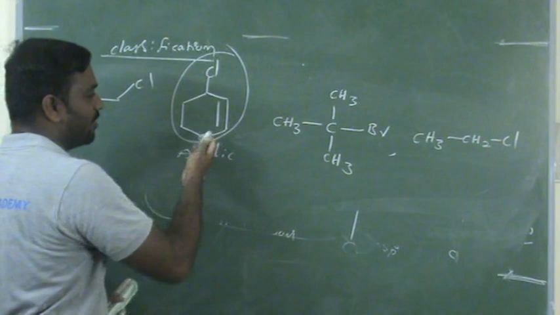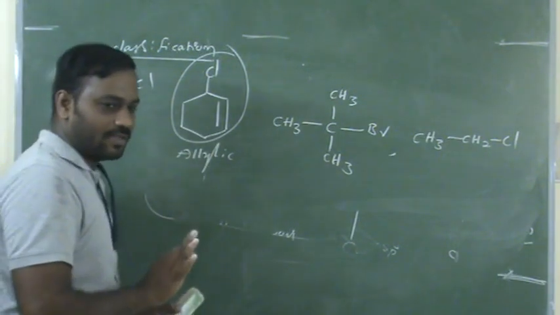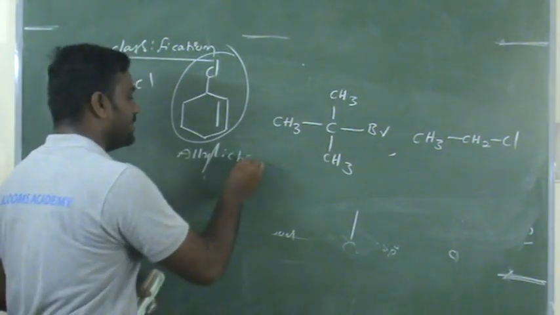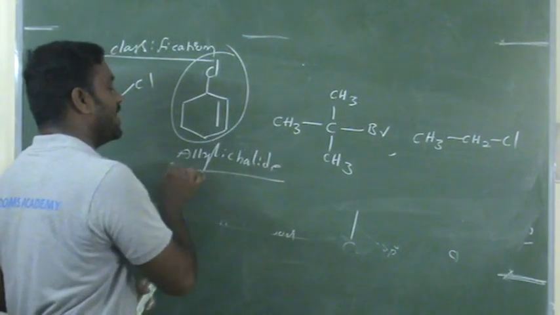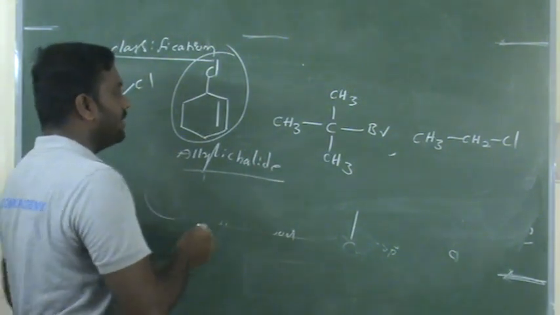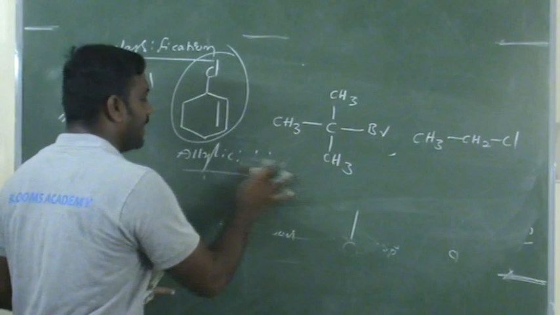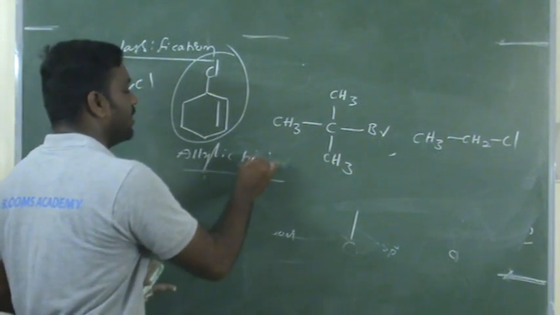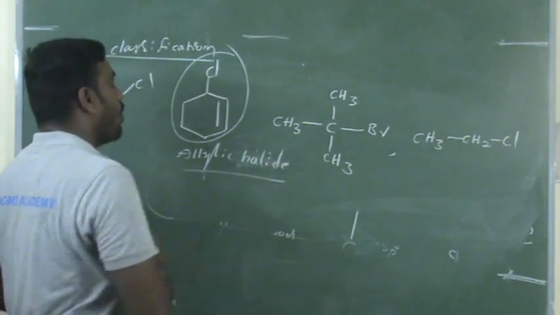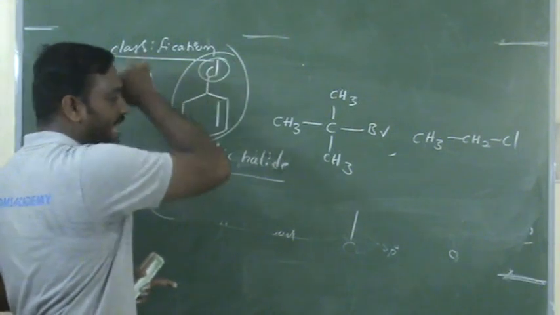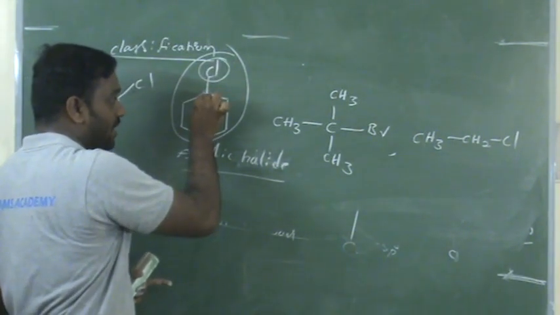Allylic. Anybody thought it is a benzylic? Okay. It's not a benzylic halide. Why is it allylic chloride? We simply call it allylic chloride, but you can use allylic halide also. It belongs to the allylic halide family. Why? Because this halogen atom is on this carbon.